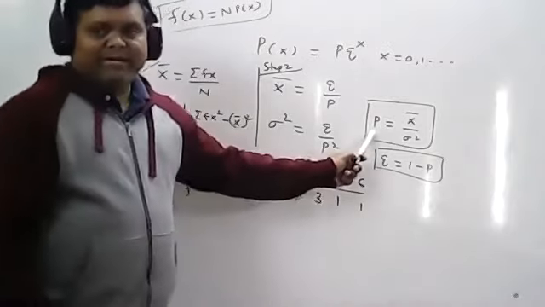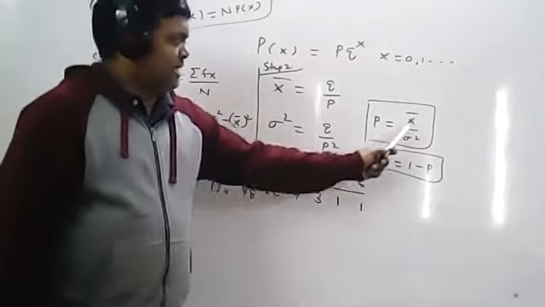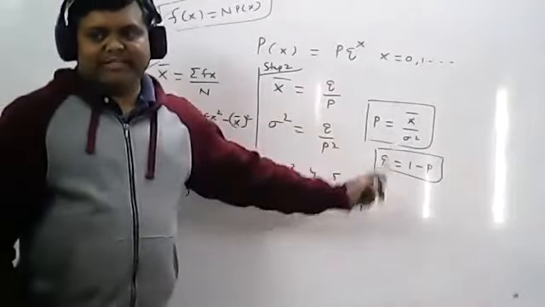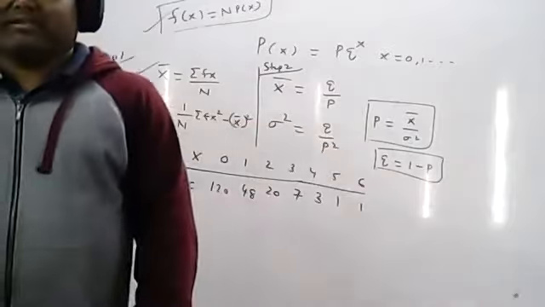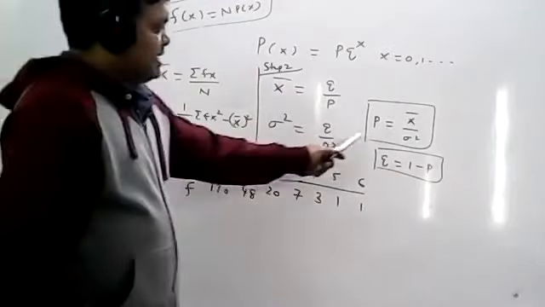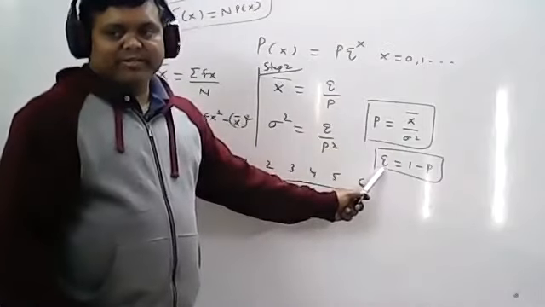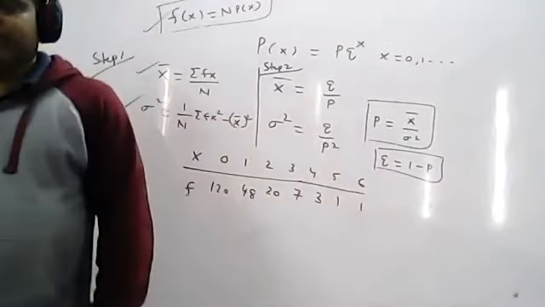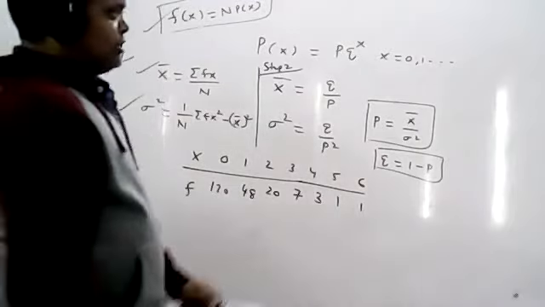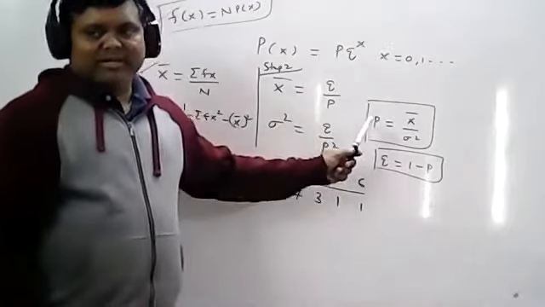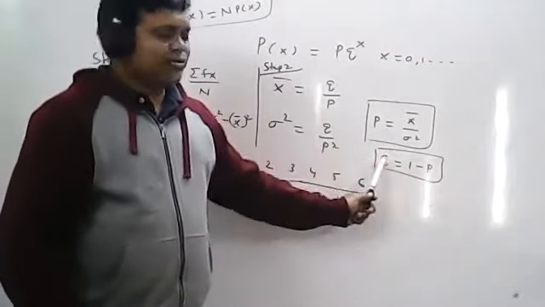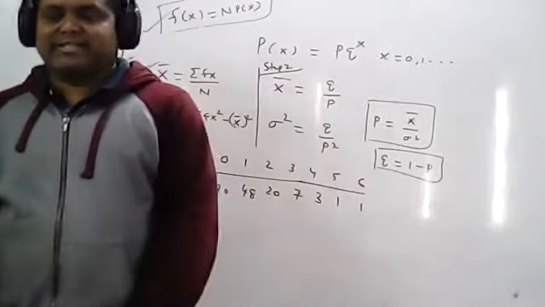Therefore p equal to x bar by sigma square, that is, p equal to mean by variance. If I know p, I can calculate q: q equal to 1 minus p. Step number 2 is completed. In step 2 you will calculate the p value and the q value. So p is x bar by variance, and q is 1 minus p. Next, step number 3.